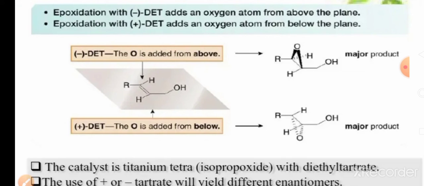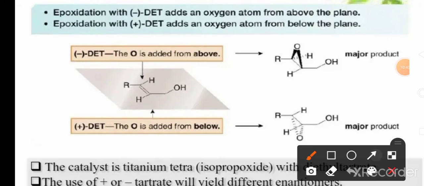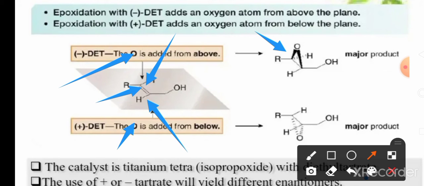The similar reaction is shown here, that when this oxygen adds to the carbon-carbon double bond from above the plane, then it gives rise to the formation of this major product. And when this oxygen attacks the carbon-carbon double bond from the lower side, the oxygen will form the epoxide from below the plane to form the major product.